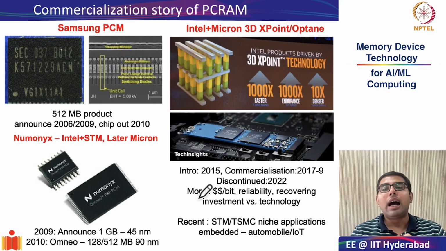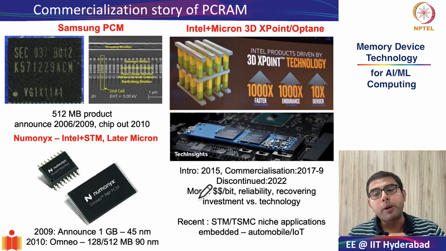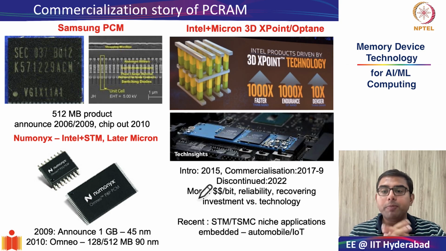Next, we saw how the two design principles of having first a small programmable volume and also thermal management guidelines is the key aspect of designing an optimized PC RAM cell.